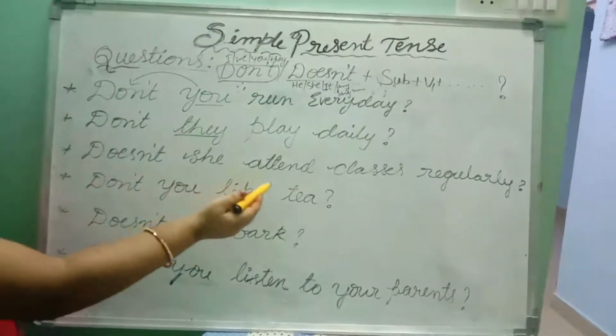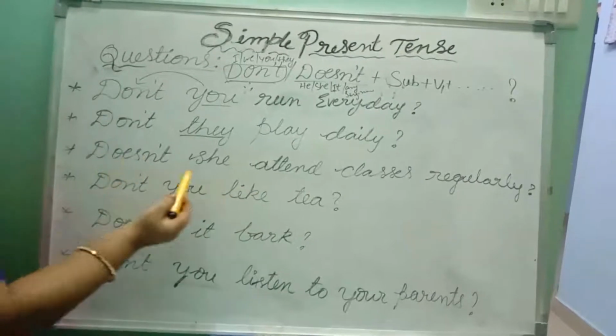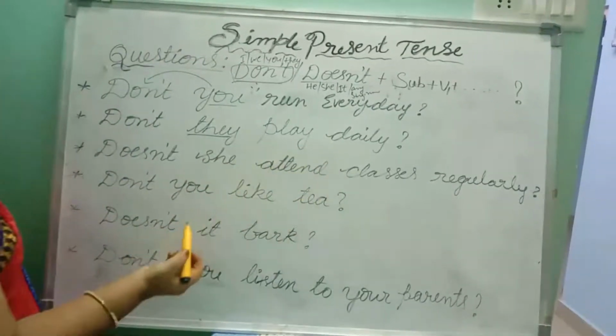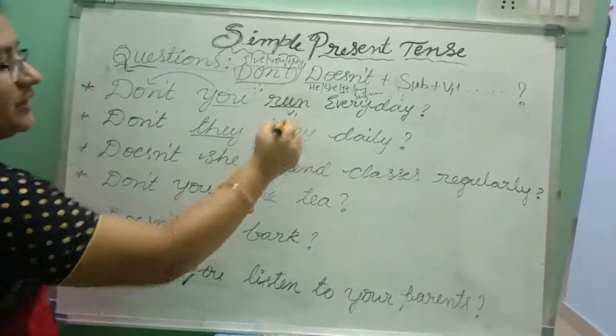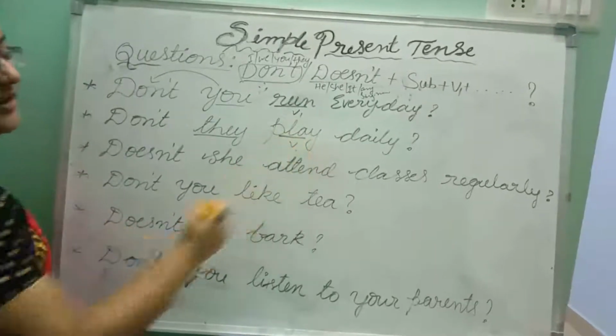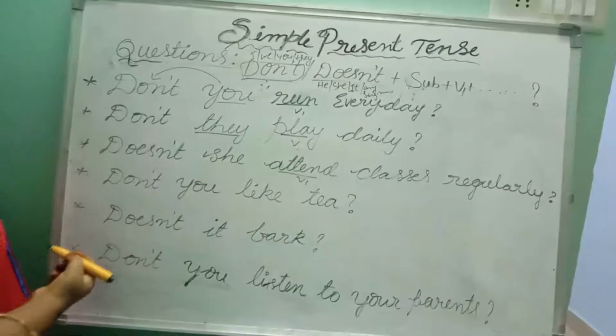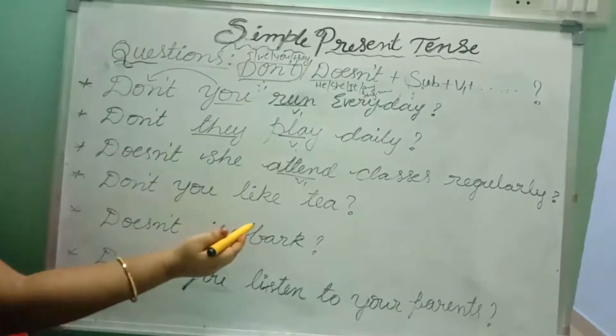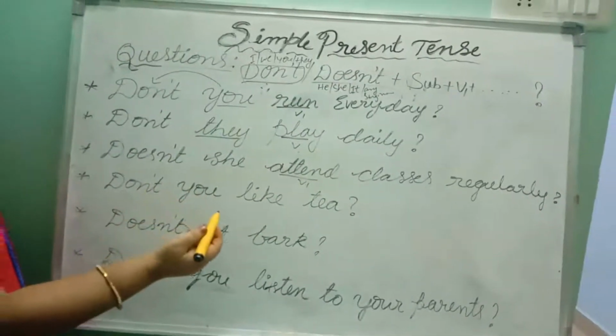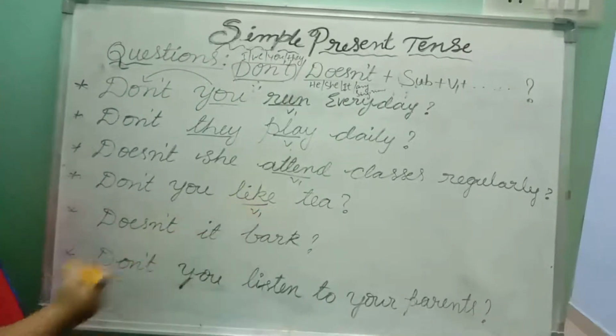Doesn't she attend classes regularly? Run, V1. Play, V1. Base form, attend, V1. Okay. Don't you like tea? Like, V1.